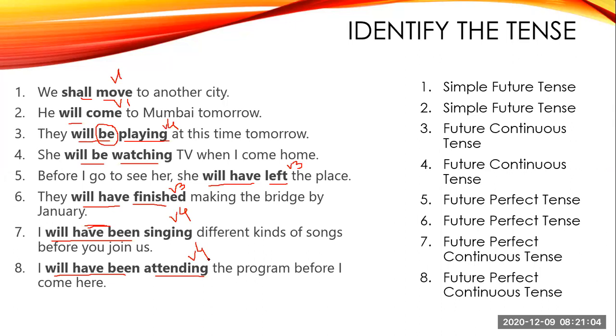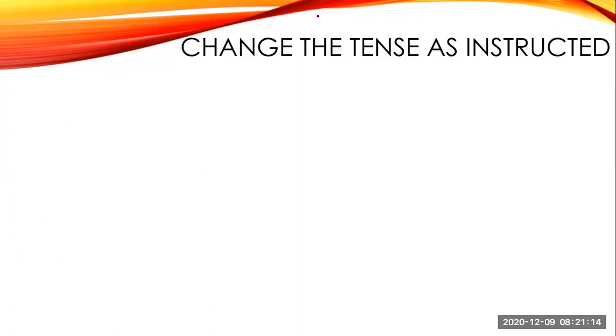So now we have the second slide, which will have you change the tense as instructed. Here we will talk about only the future tense. In future tense, we have four subtypes: simple, continuous, perfect, and perfect continuous. We'll talk about only these four in this slide. We show another sequence. Now we'll first identify which tense this is.